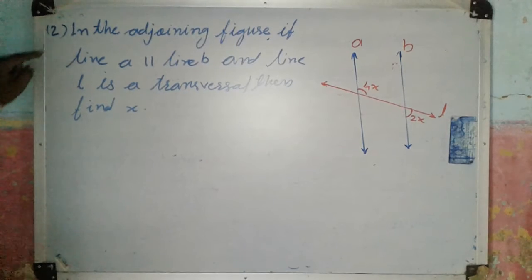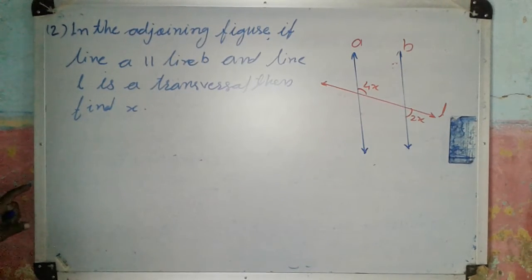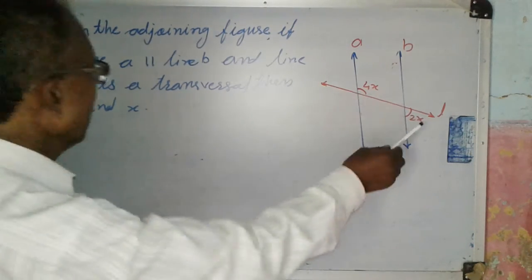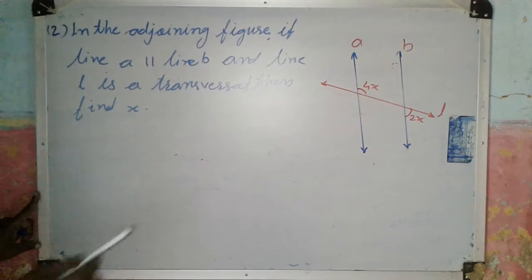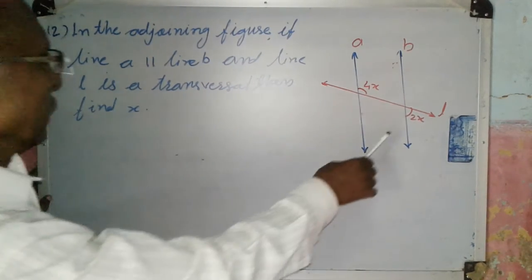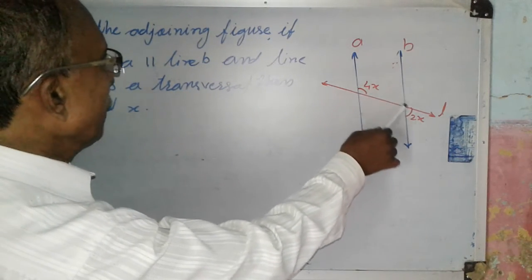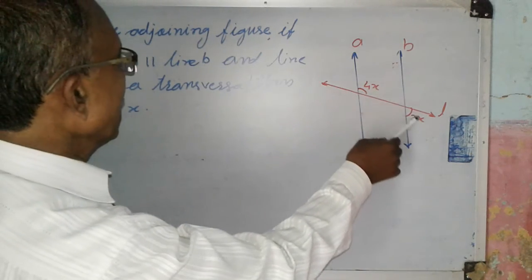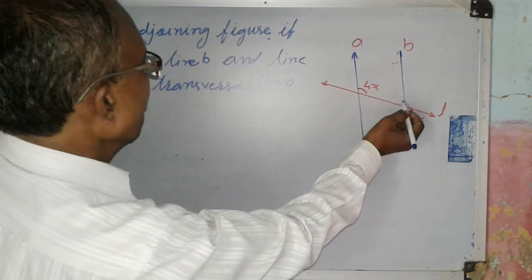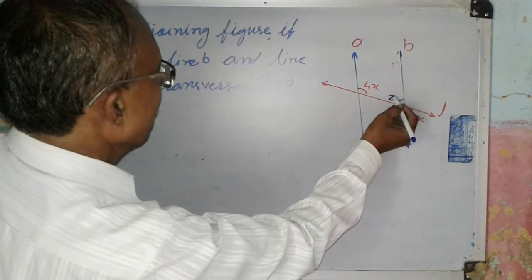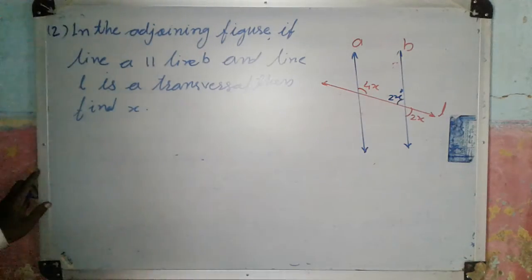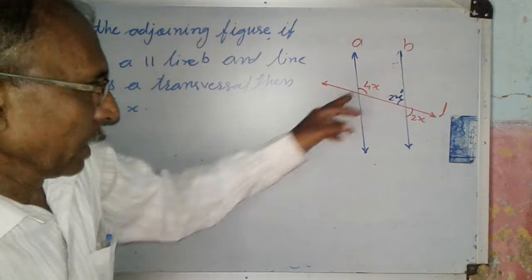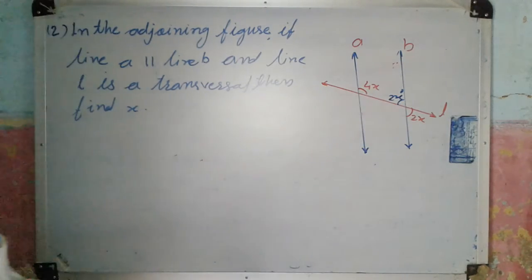Now example 2. In the adjoining figure, if line a is parallel to line b, and line l is a transversal, then find the value of x. See here in this figure, these two angles are opposite angles, and you know that opposite angles are of equal measure. So this angle is also 2x degrees. Now these two angles are a pair of interior angles.